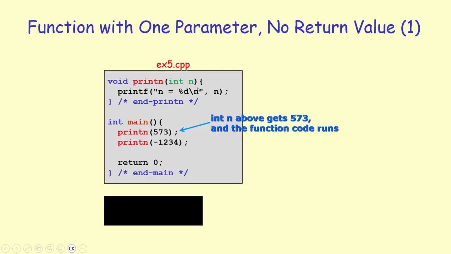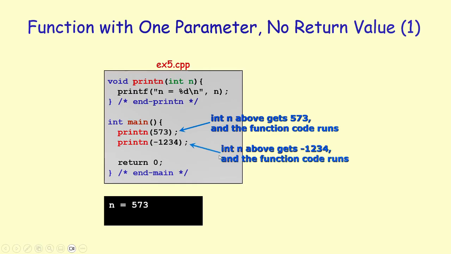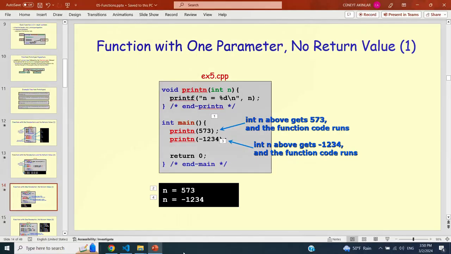So when I run this thing, I'm going to see n is equal to 573 on the screen. When I continue and make this call, I'm passing a different argument this time. I'm passing minus 1234. So that means the value of n when I make this function call will be minus 1234. So we are going to see this message on the screen. So let's actually execute this on the example.